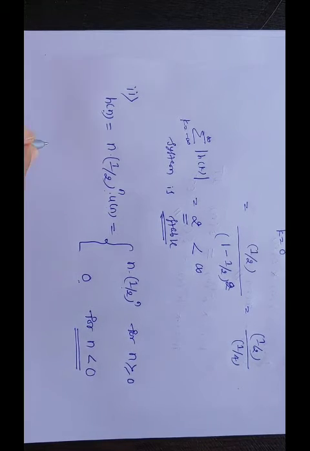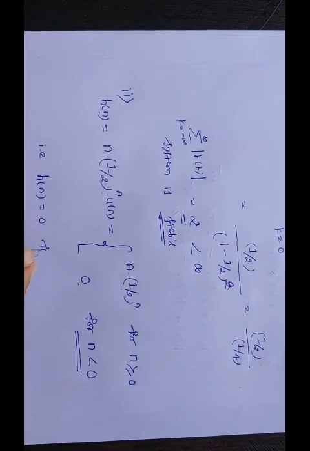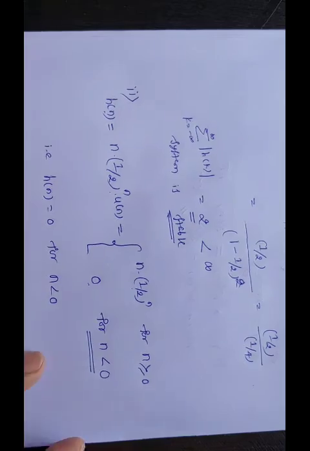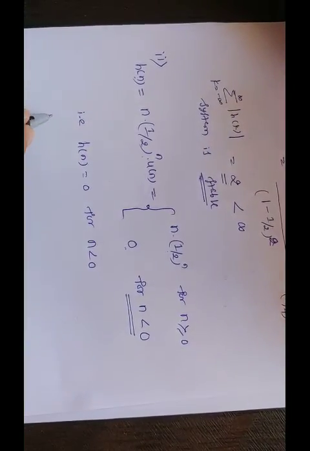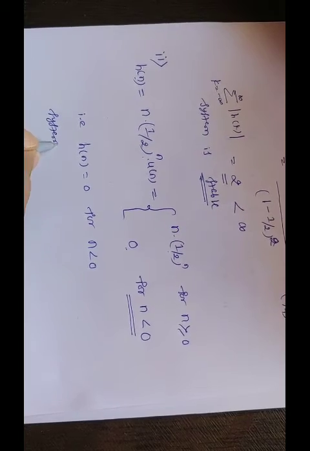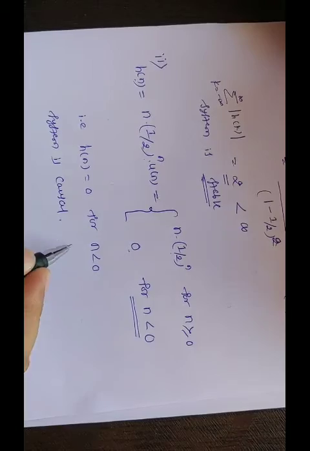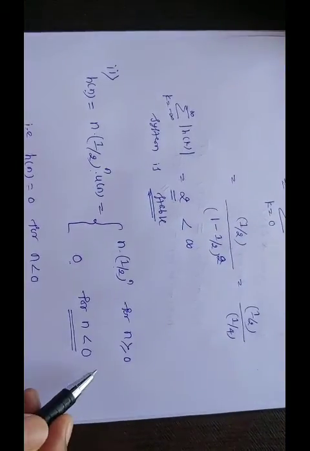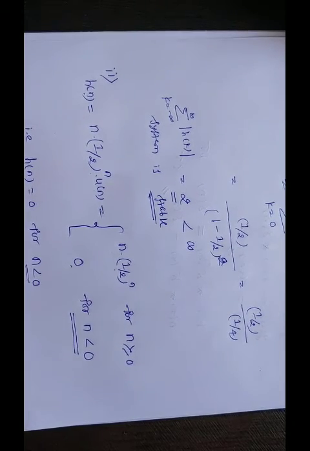So h of n equal to 0 for n less than 0. From this I can say that the system is causal. This is the causality condition that has been tested: h of n equal to 0 for n less than 0. Hence I am saying the system is causal.